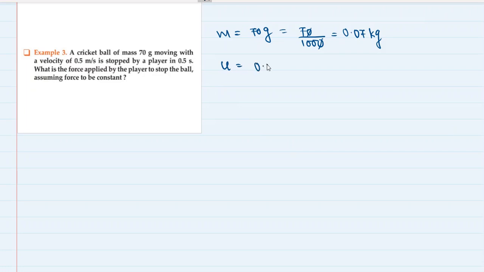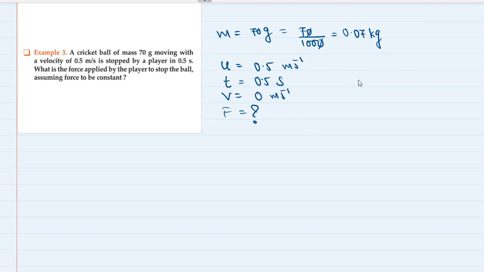Initial velocity. It is stopped by a player in 0.5 seconds. What is the force applied by the player to stop the ball? So final velocity is 0 meter per second, and we have to find the force, assuming the force to be constant. Yes, definitely the force will be constant.